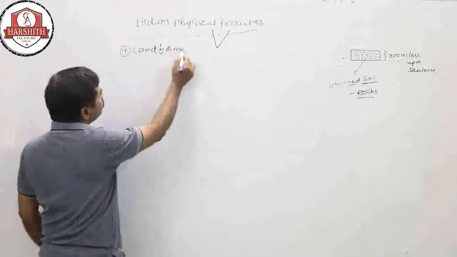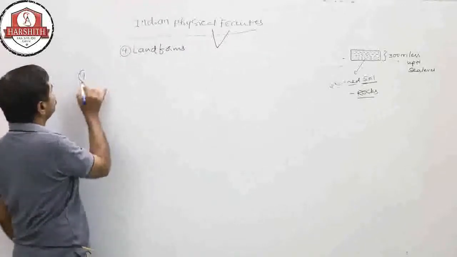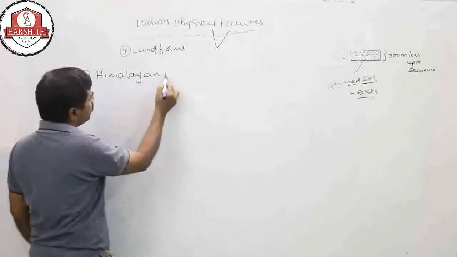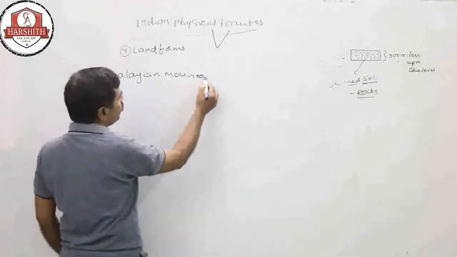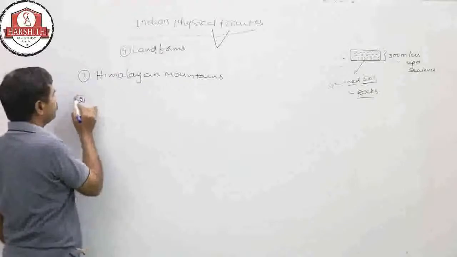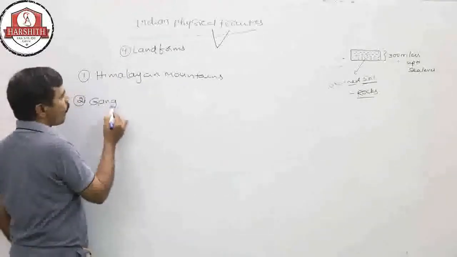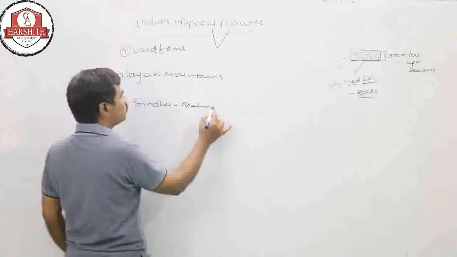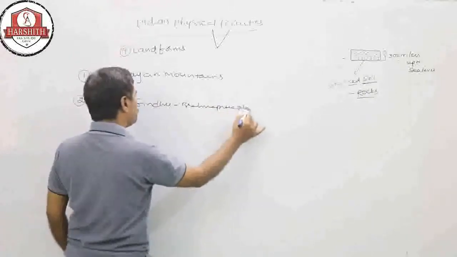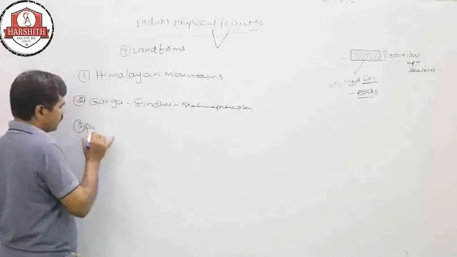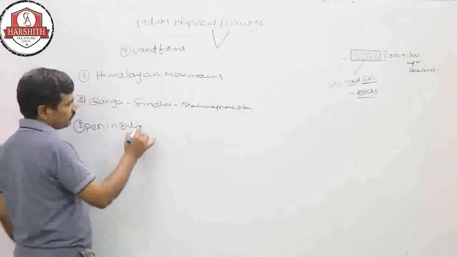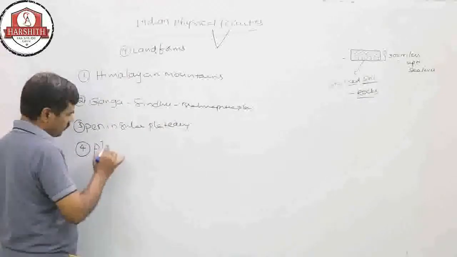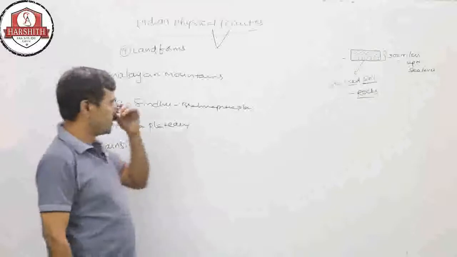They are: first, the Himalayan mountains; second, the Ganga, Sindhu, Brahmaputra plain; third, the Peninsular plateaus; fourth, the plains. These are the four types of landforms on the surface.